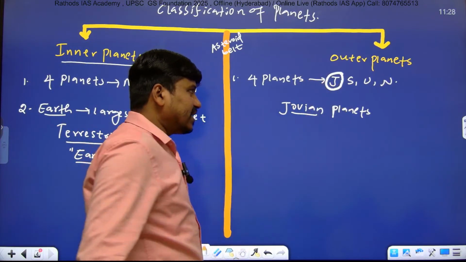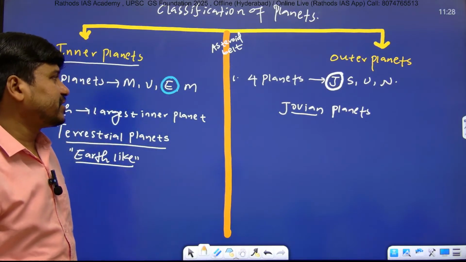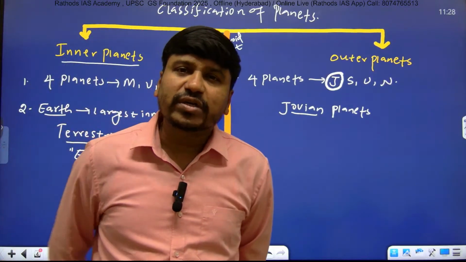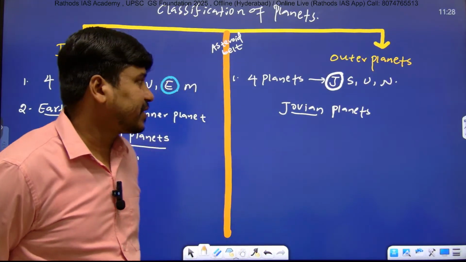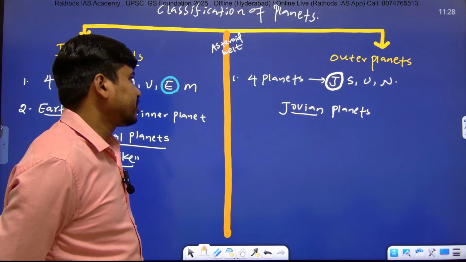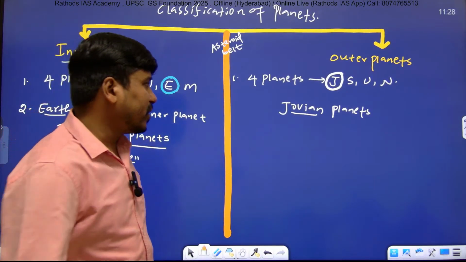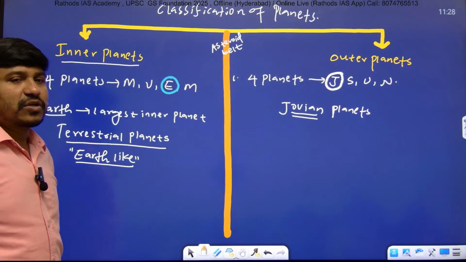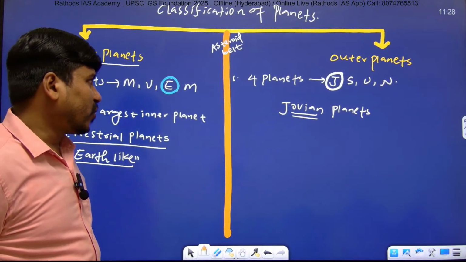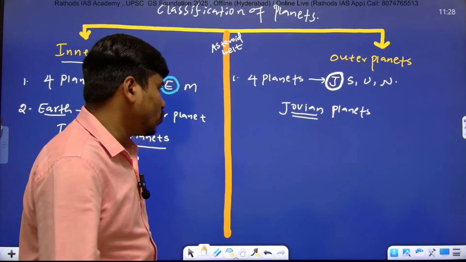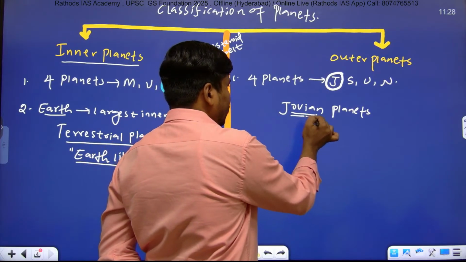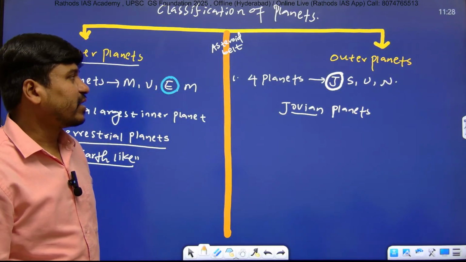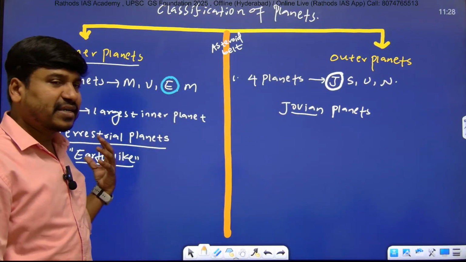Jupiter is the largest outer planet. Therefore, outer planets are known as Jovian planets, meaning Jupiter-like. Very important point. So outer planets are Jupiter-like and inner planets are Earth-like.